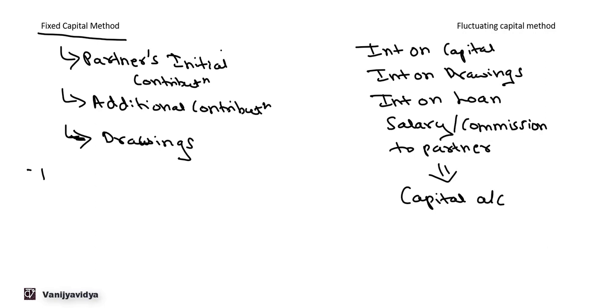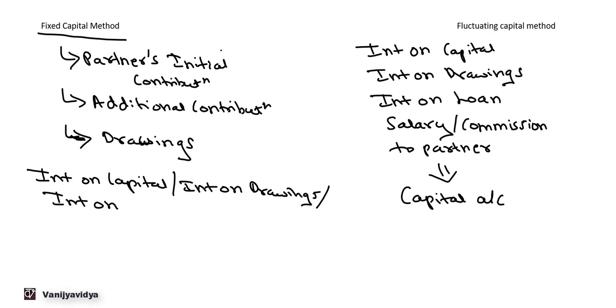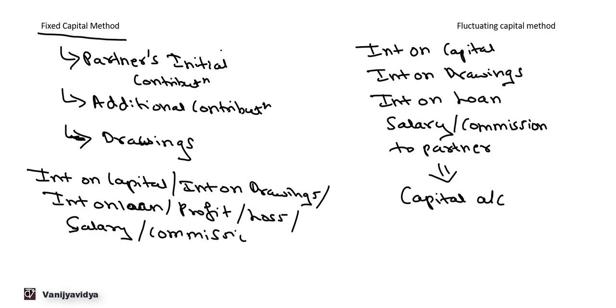All other entries, that is interest on capital, interest on drawings, interest on loan, then profit or loss sharing, then salary, commission, all these entries are transferred to partner's current account, and so the capital account is not affected in case of fixed capital method. This current account is also known as drawing account.